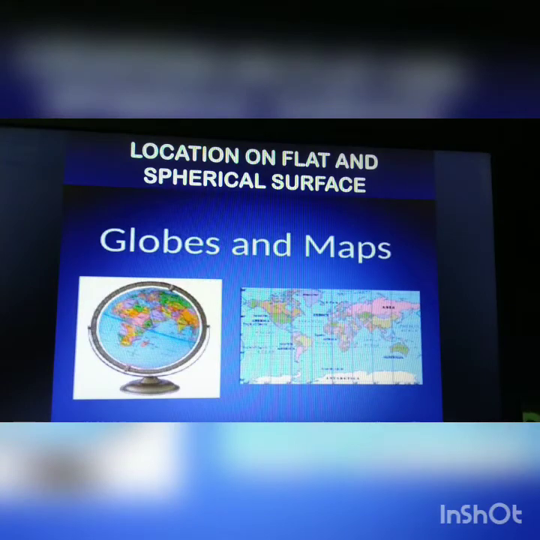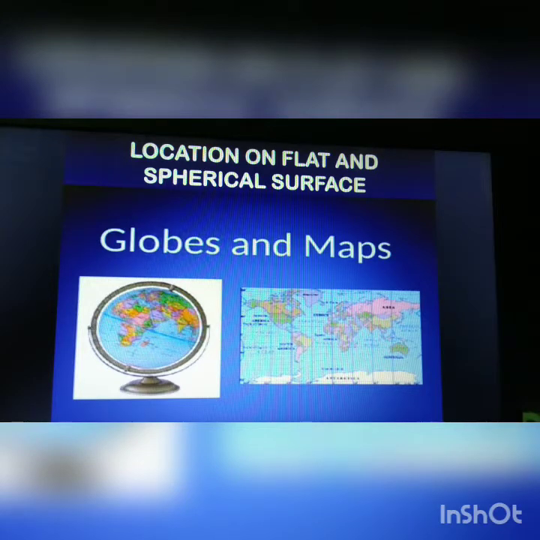The earth is slightly bulging at the equator and flattened at the poles. Thus, the polar diameter of the earth is 44 kilometers shorter than the equatorial diameter. But for all practical purposes, we consider the shape of the earth as a sphere, or like a ball.